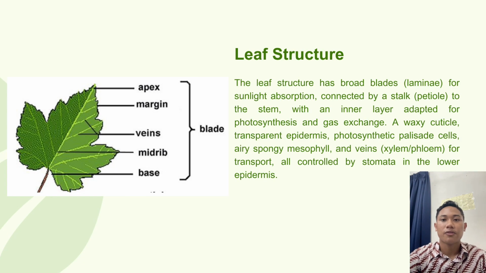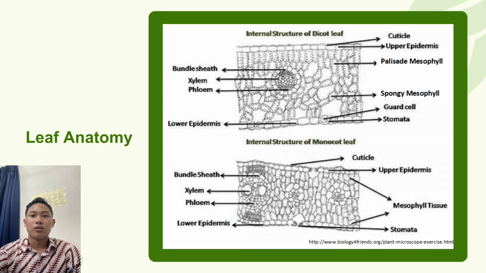Leaves have a broad surface called the lamina, which helps absorb sunlight. The petiole connects the leaf to the stem. Internally, leaves contain palisade and spongy mesophyll for photosynthesis, veins for transport, and stomata for gas exchange. Leaf anatomy includes the cuticle, epidermis, mesophyll layers, xylem, and phloem. These structures work together to maximize photosynthesis and control water loss.